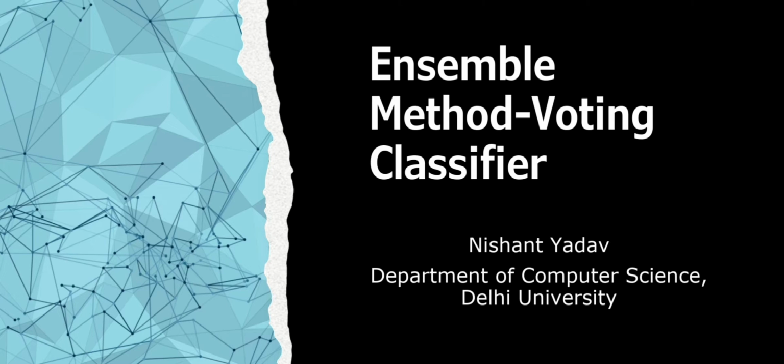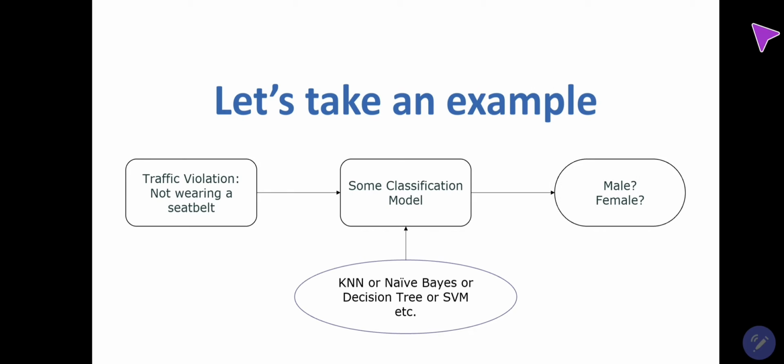As we have seen, many models like KNN, Naive Bayes, etc., all use some different bias or function mapping to predict values. All these models will make different predictions given a common situation, like people have different thoughts about a single situation. Let's see it with an example. We take an example of traffic rule violation for not wearing a seatbelt.